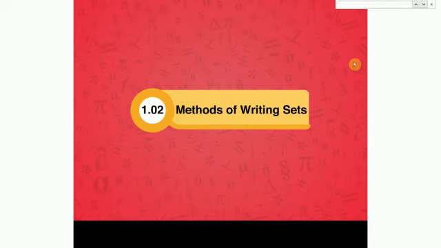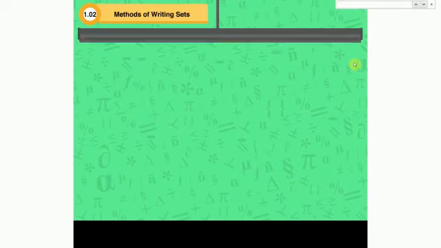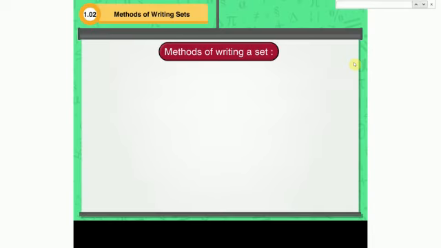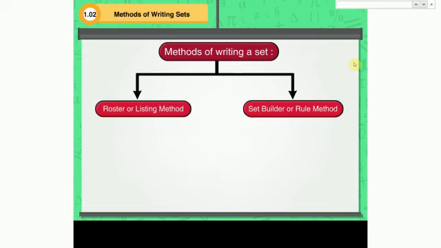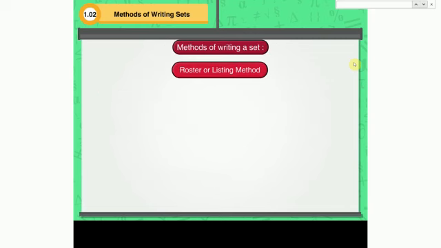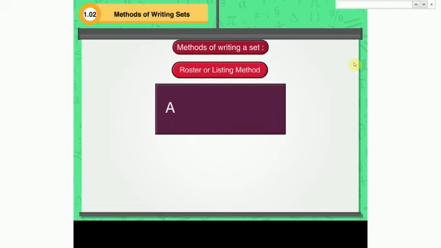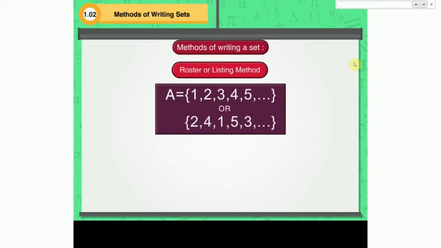Methods of writing sets. There are 2 methods of writing a set. The first is the roster or listing method. In this method, we write the given name of the set. We put an equal sign and write all the elements enclosed in curly brackets. The elements are separated by commas, and every element is written only once. The order of elements is immaterial.